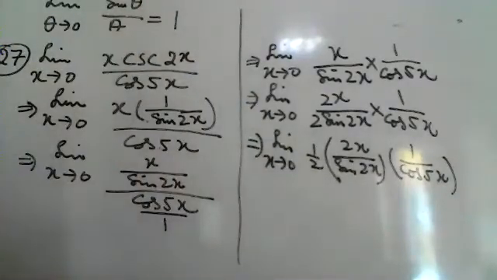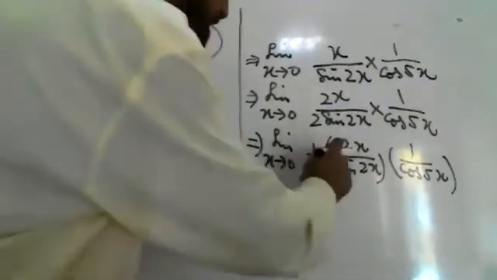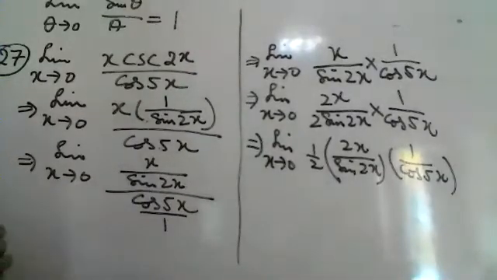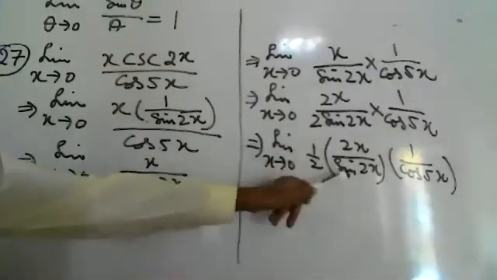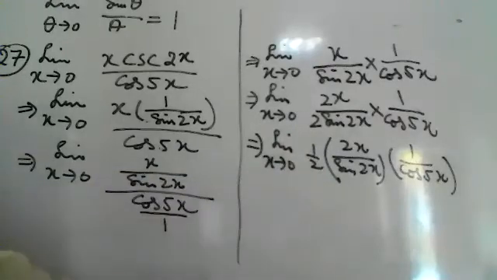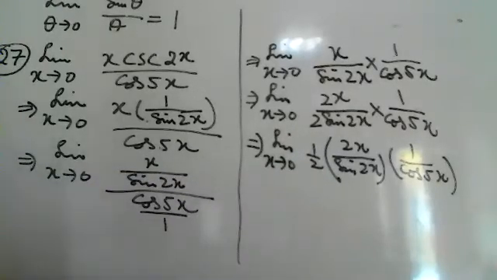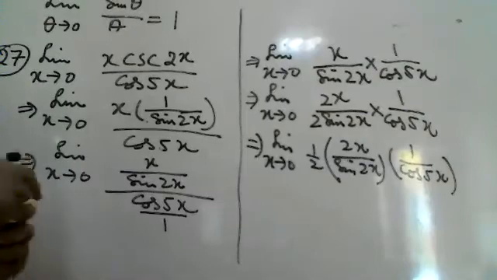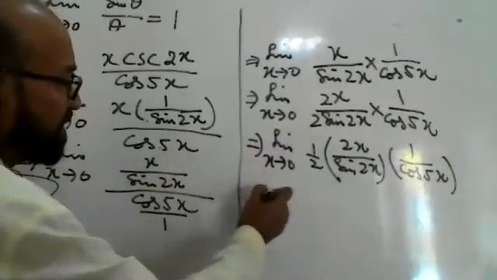Put the limit. This is 2x upon sine 2x. We may take the reciprocal of this one, 1 upon sine 2x upon 2x, as we have done in question number 24. So the limit will become 1.